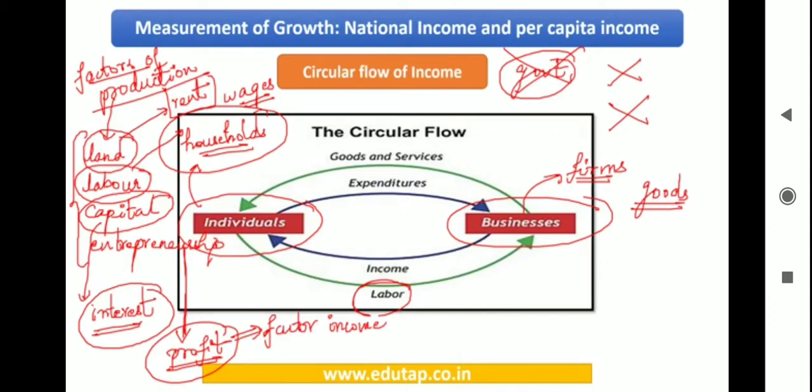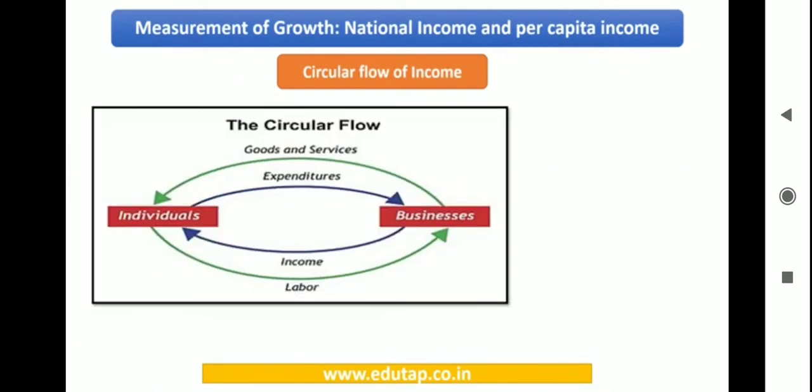Now let us elaborate upon this diagram. Let us start from this diagram. Let me tell you what we are going to calculate: we are going to calculate national income. Through this diagram you need to understand the assumptions that we had started out with. Only if we assume those things will we be able to make sense of whatever we are discussing here. Here these are individuals, and this is the manufacturing unit.